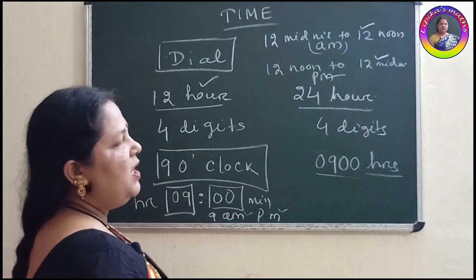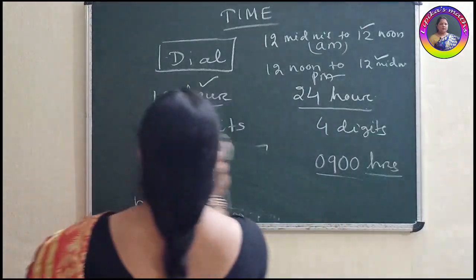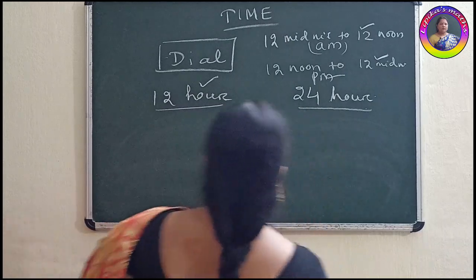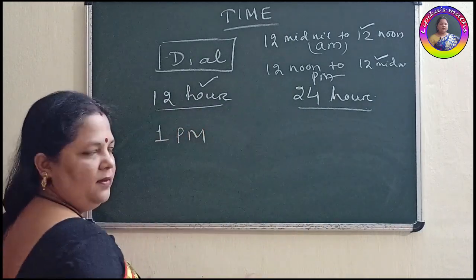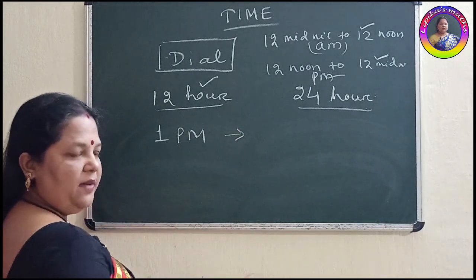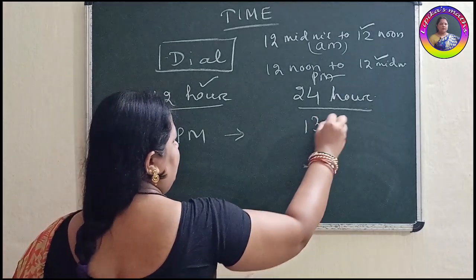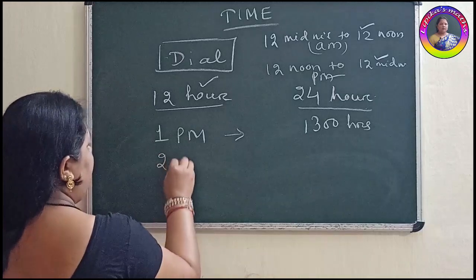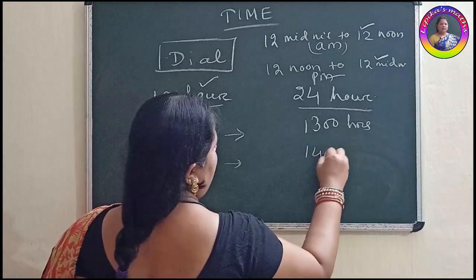But after 12 noon, when we calculate 1 PM, okay, what will you write in our 24-hour clock timing? After 12, you will write 13 hours. For 2 PM, you will write here 14 hours.